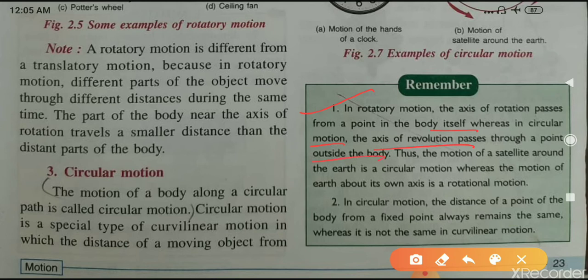Thus the motion of a satellite around the earth is a circular motion, whereas the motion of the earth around its own axis is a rotational motion. So this is your answer number 9. Now next question.